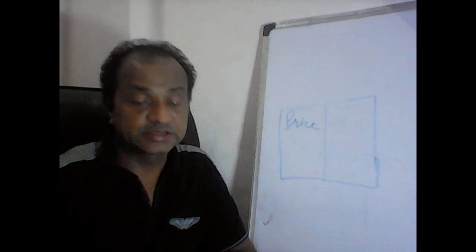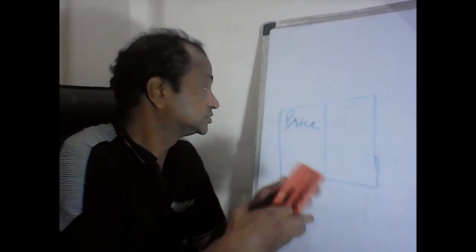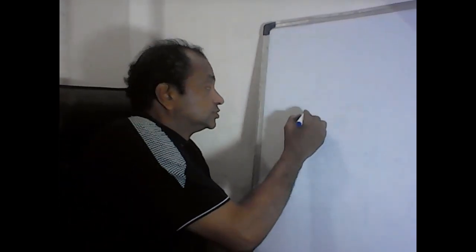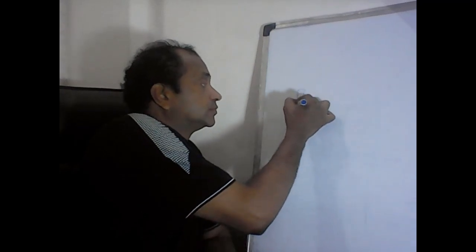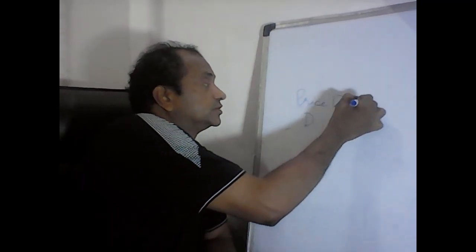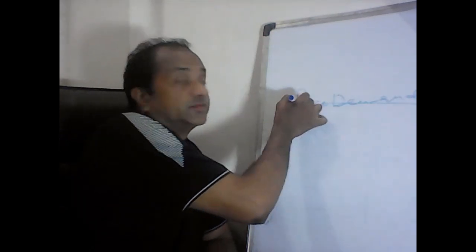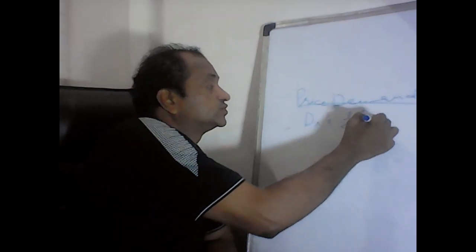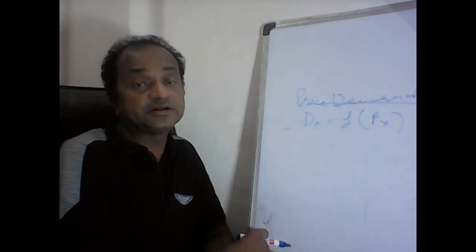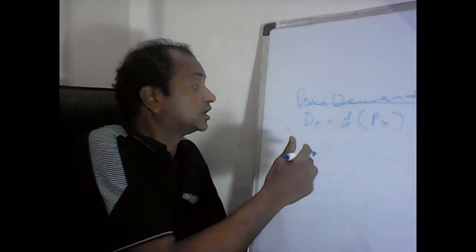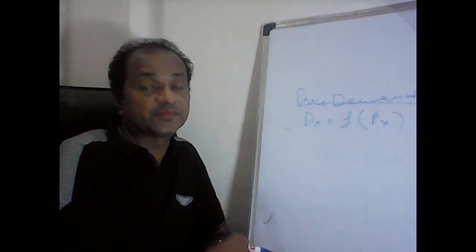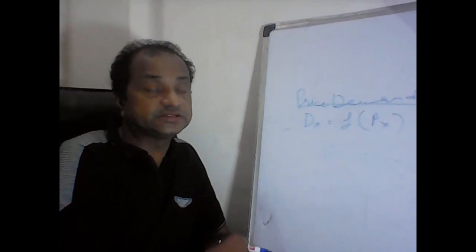We can express all these three in formulas. You can write down the formula for price demand. Demand for X is a function of price of X, which is inversely related. Likewise, when the price of X increases, its demand decreases. And when the price of X decreases, its demand increases.